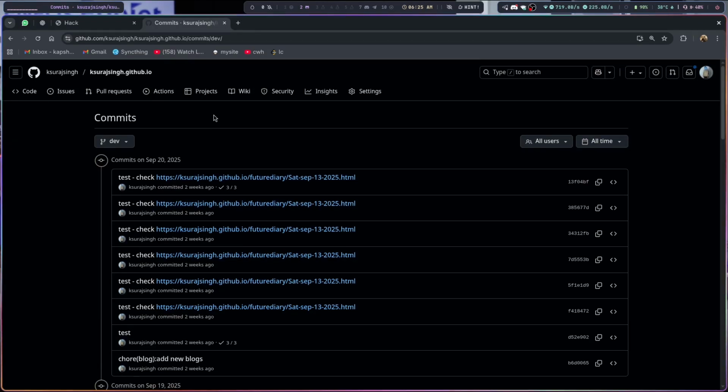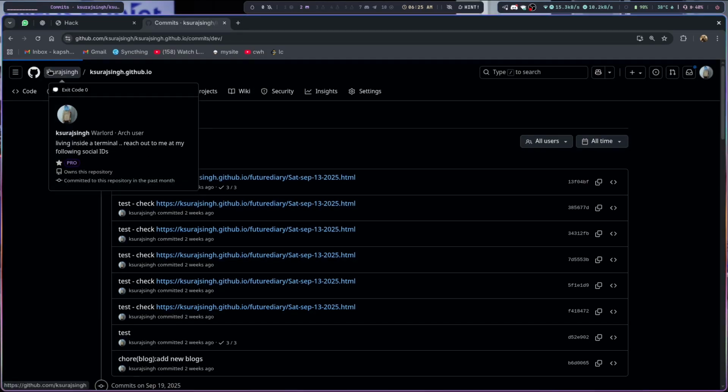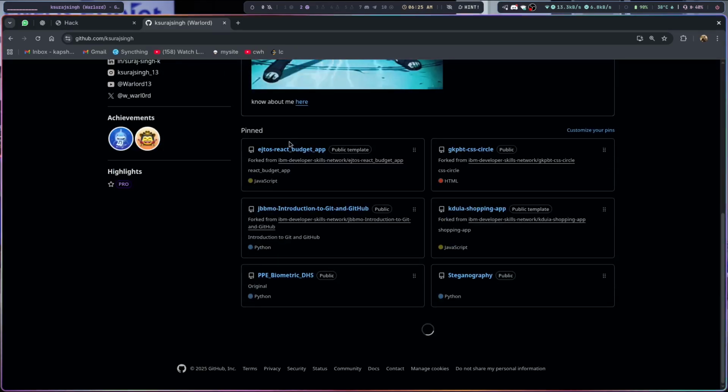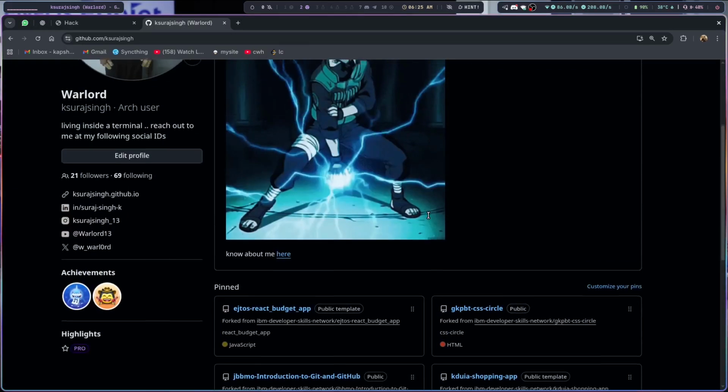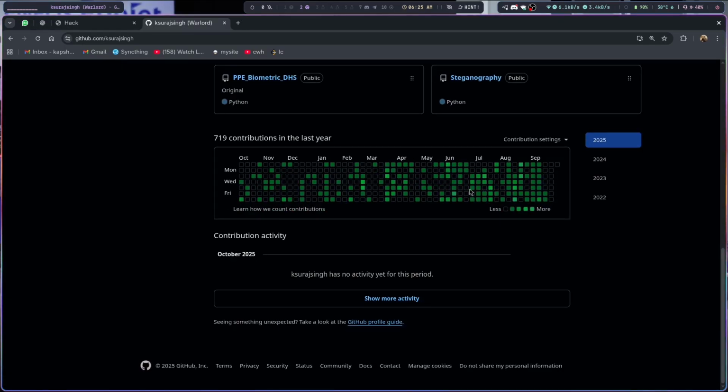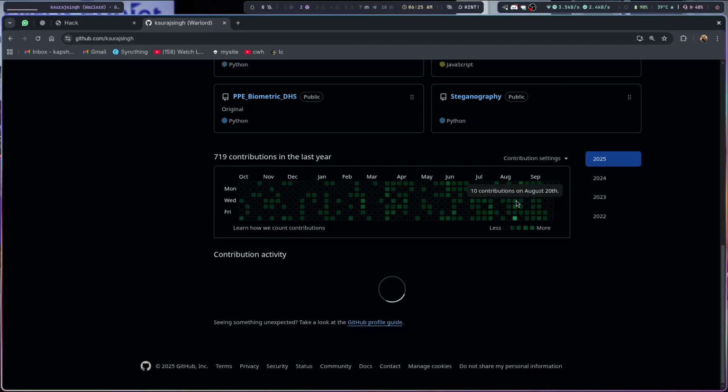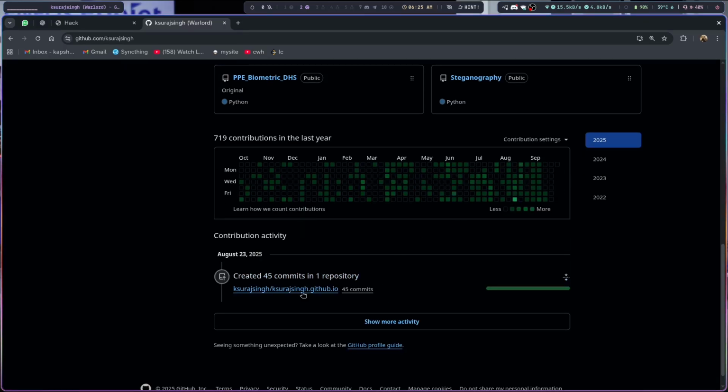And so maybe that is the reason why GitHub charts actually use the author date to track your contribution graph. All these dates over here are not commit dates, they're tracked by the author dates. So if you see 45 contributions on August 23rd, this is not my commit dates.